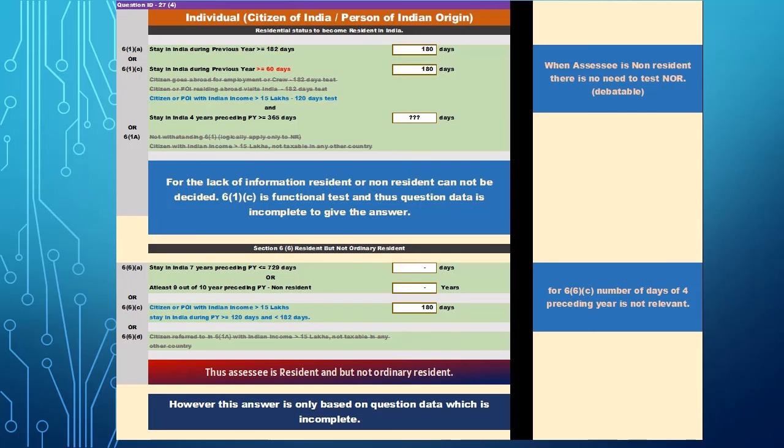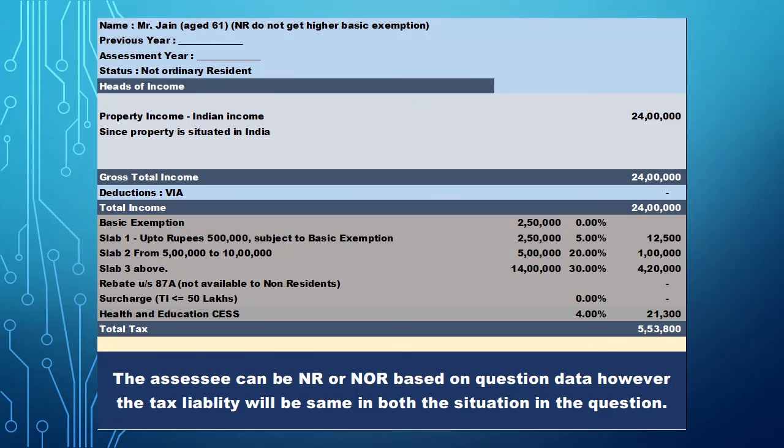However, now here we have Indian income of 24 lakhs. So you can straight away proceed to do that particular computation of 24 lakhs and get the amount of the tax liability.